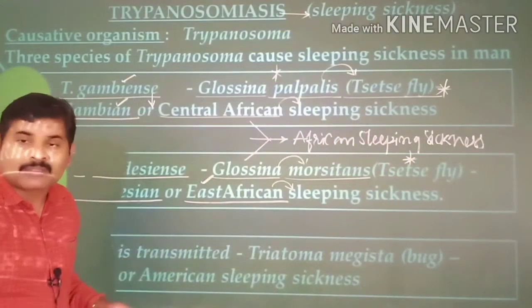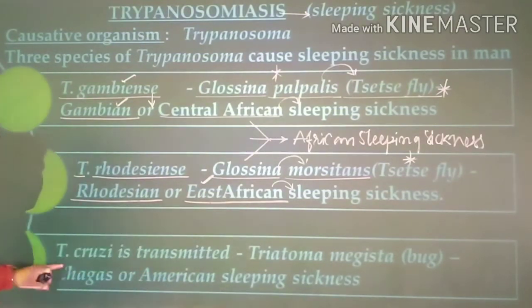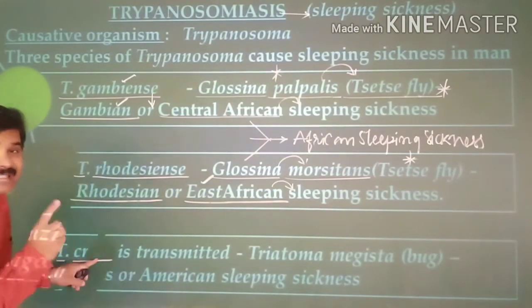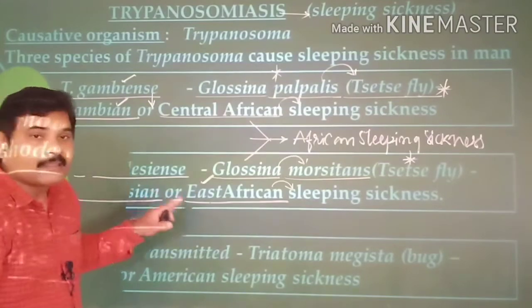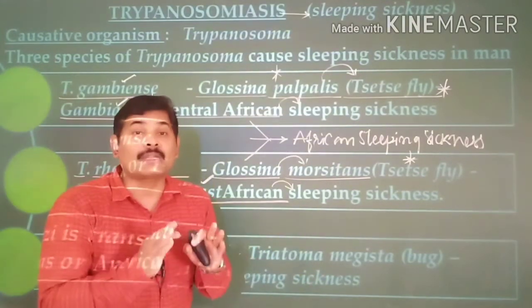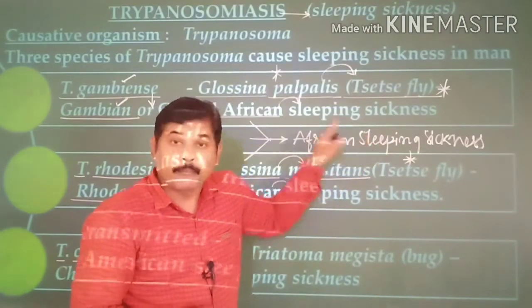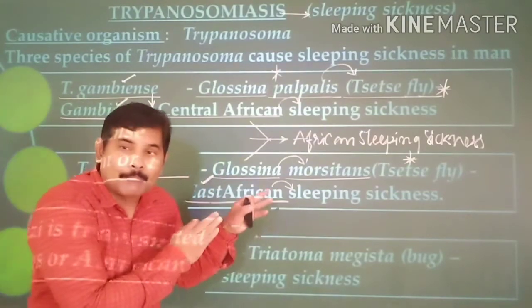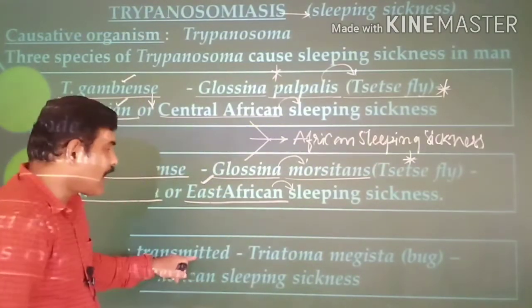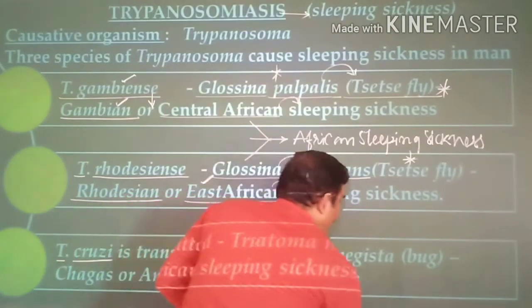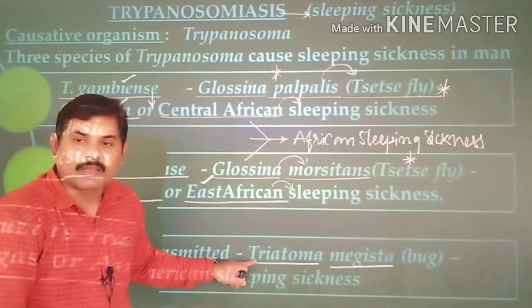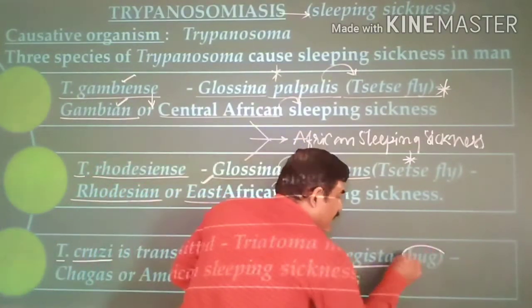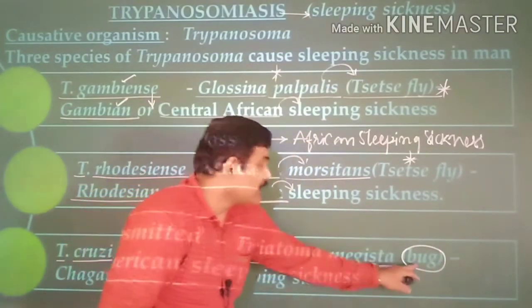The third species that causes the disease is known as Trypanosoma cruzi. Interestingly, this species of parasite is not transmitted by these flies, but by a particular blood sucking bug. That bug is known as Triatoma megista, which is its scientific name. Triatoma megista is actually a bug. It is not the tsetse fly; it is a blood sucking one.